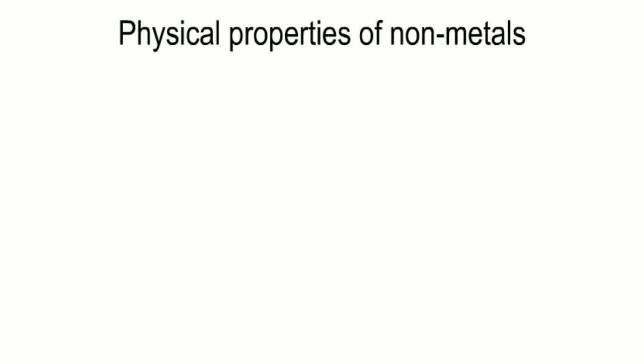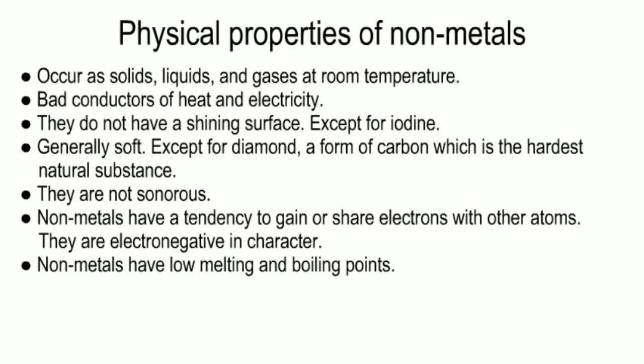Physical properties of non-metals: they occur as solids, liquids, and gases at room temperature. Bad conductors of heat and electricity. They do not have a shining surface. Except for iodine, generally soft. Except for diamond, a form of carbon, which is the hardest natural substance.